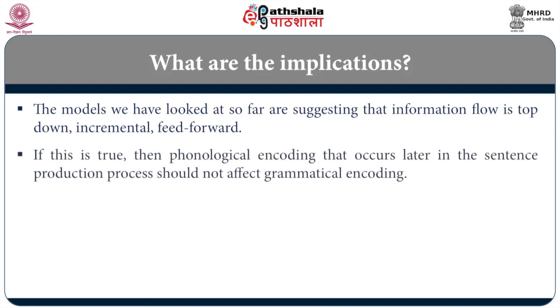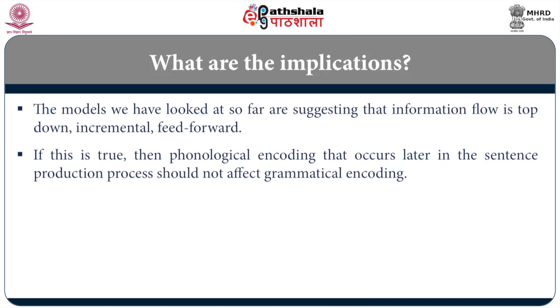If it is really true that speech production is from top to bottom, then phonological encoding, which, remember, in all the figures is at the bottom, should not affect grammatical encoding. In the pictures, you have seen it lying below the grammatical encoding.